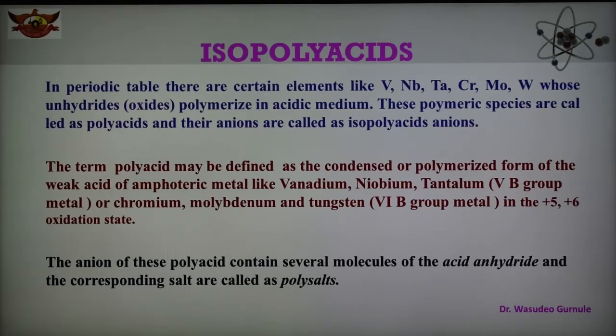So the polymeric species is known as the polyacid, and their anions are known as the isopolyacid anion.